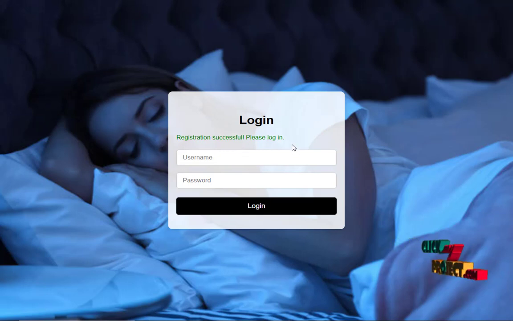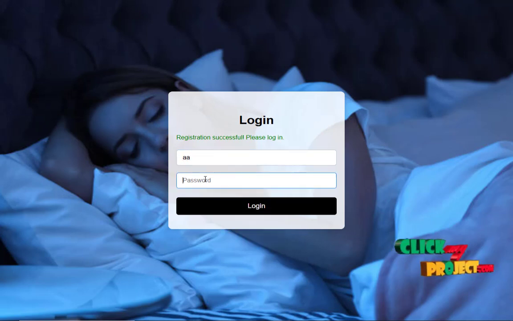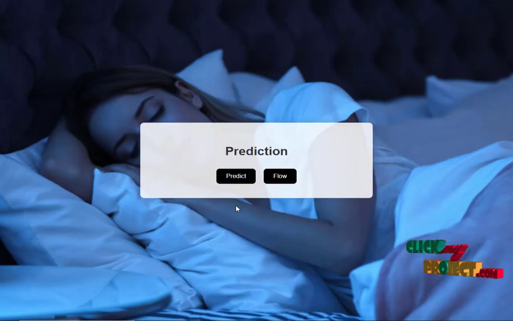If the user has already visited the page, they go directly to the login page. The user must enter the username and password. This helps keep the system secure and prevents unauthorized access, and click login. After login, the user comes to this page. Next, I click flow.